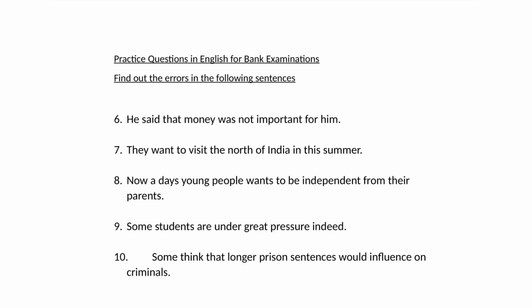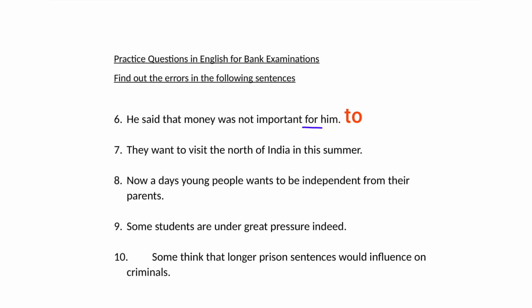Sixth, he said that money was not important for him. The answer is: he said that money was not important to him. Why? Whenever we want to say that some people, or we ourselves, think of something a lot, care about something a lot, we use to after important.